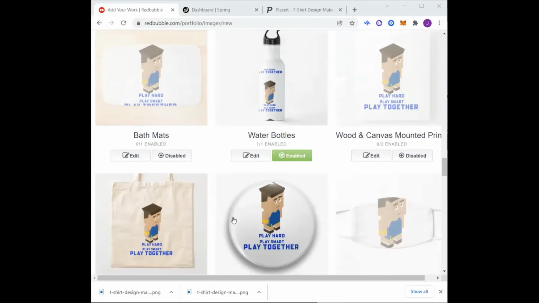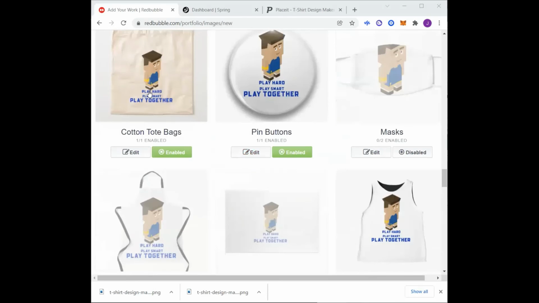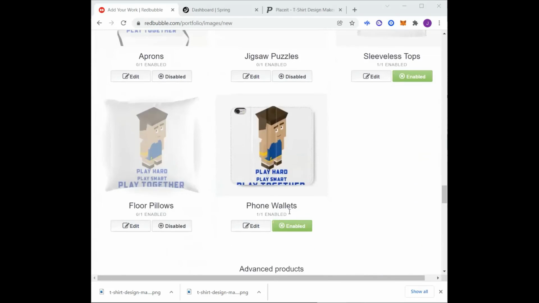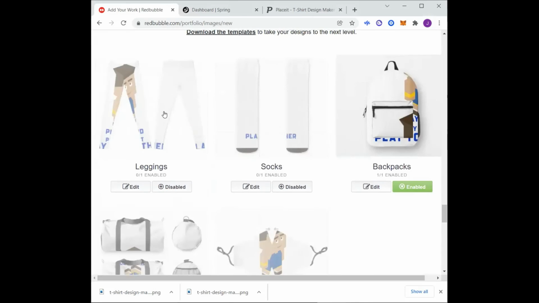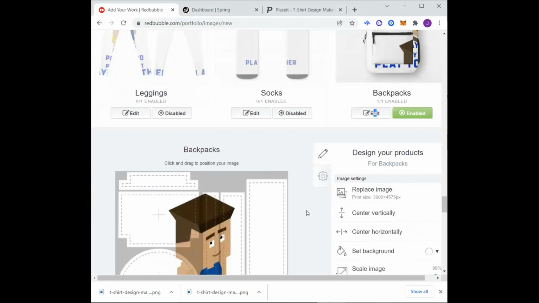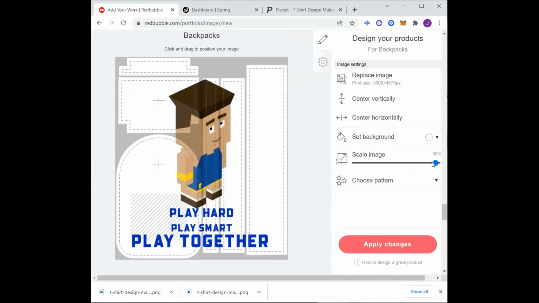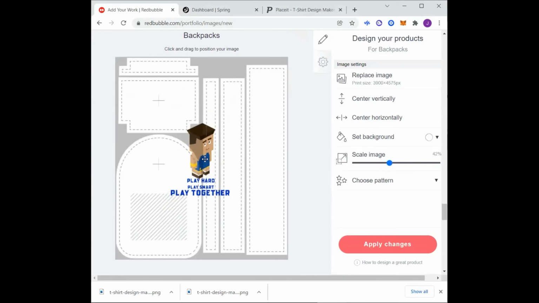So once you've gone through and you've already edited all the ones that you want to sell, right? You can take some of these off. Like I'm not going to sell this one, so I'm going to disable that one. The pillow, I'm not going to put the pillow on there. These pants, the image doesn't really suit the pants, I don't think. So I'm going to go ahead and just leave that one off. The backpack, I'm going to change that one just for the point of this real quick.